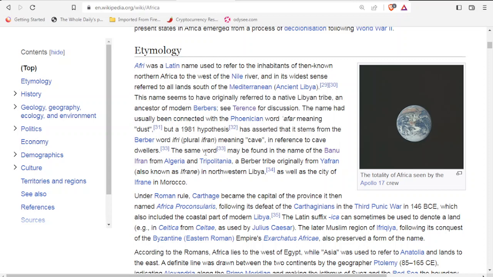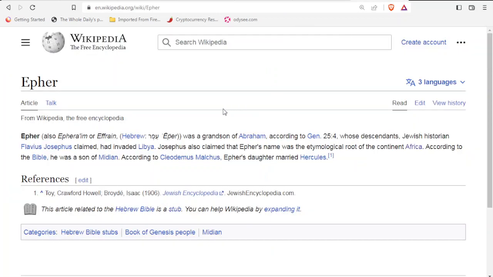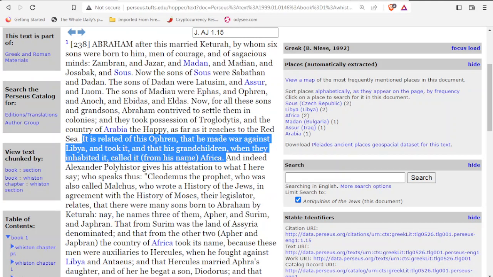Now this seems to relate to what we were speaking about with the troglodytes with this page. So it makes me wonder about this grandson of Abraham, being called Ephod, but we also know him as Ofren. Is it a Berber name or is it a Semitic name? Because that might change what it means, or have an impact on what this name means.